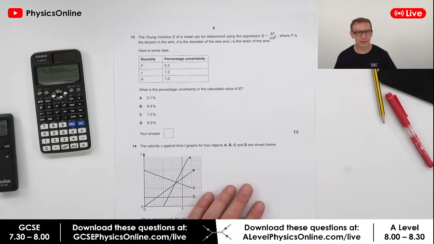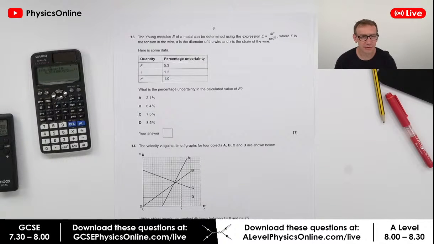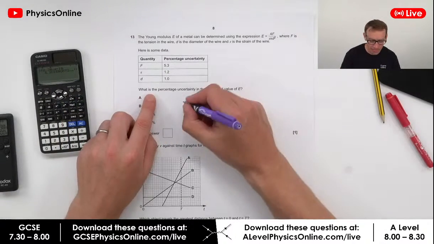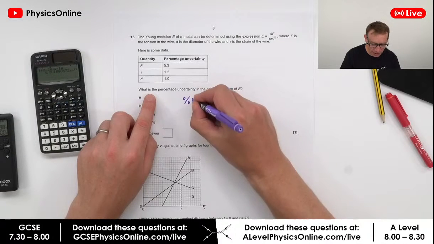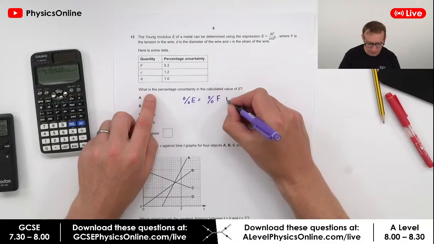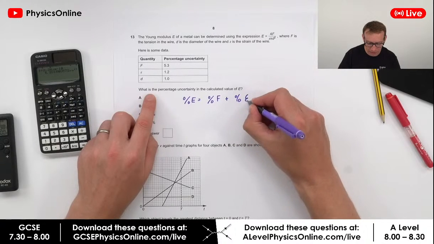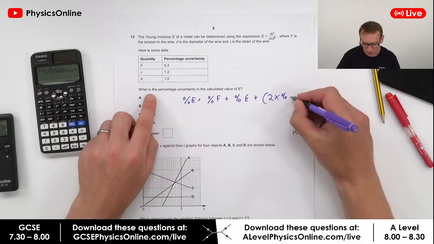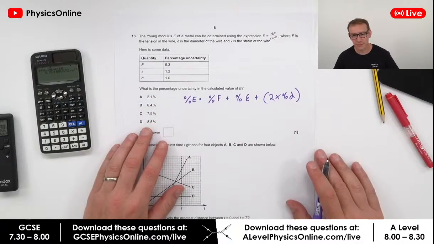Here we go. Everybody loves an uncertainty. So the Young modulus of a metal can be determined using the expression E equals 4F over epsilon pi d squared. So here's some data. What's the percentage uncertainty in E? Well, the percentage uncertainty in E is going to be equal to the uncertainty in F plus the uncertainty in the strain plus 2 times the percentage uncertainty in the diameter of the wire.